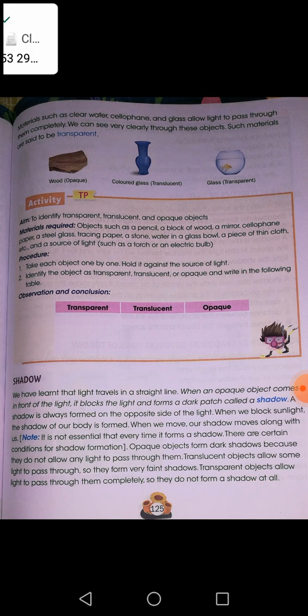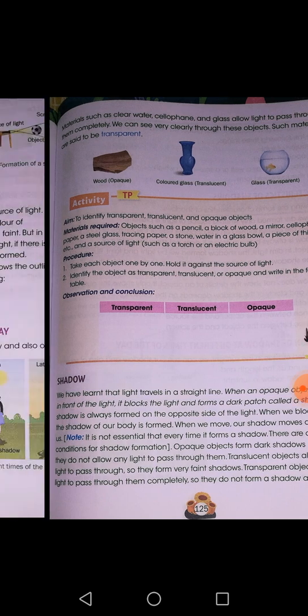But if any translucent object is kept, it will allow the light to pass through it, thus a very faint shadow will form. If any transparent object is placed, it will allow all the light to pass through it, it will not block the path of the light, hence no shadow will be formed. So, this is the case for the shadow.